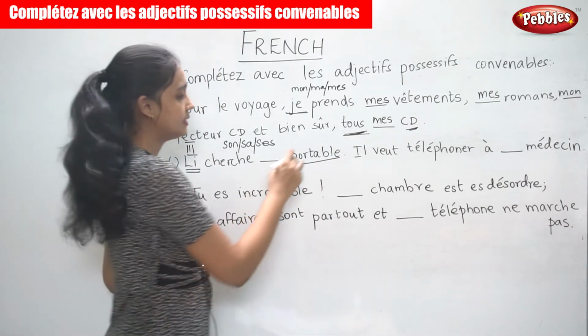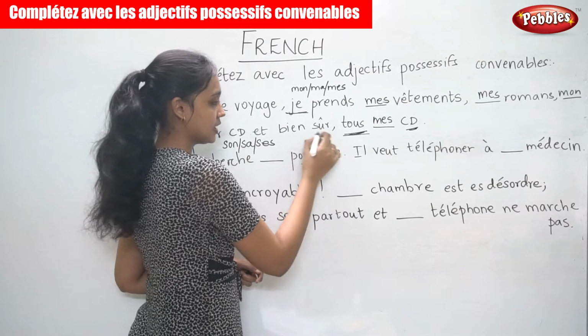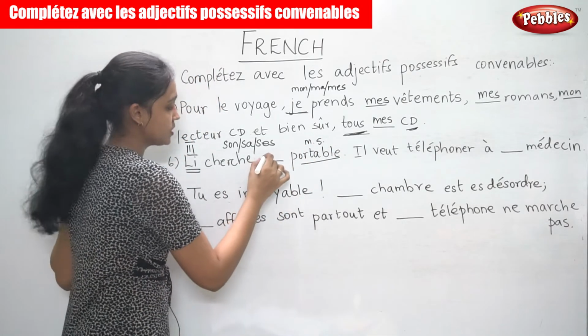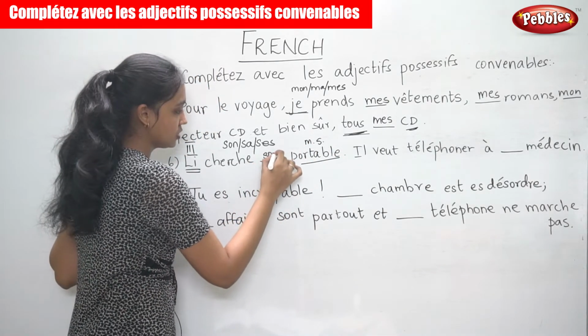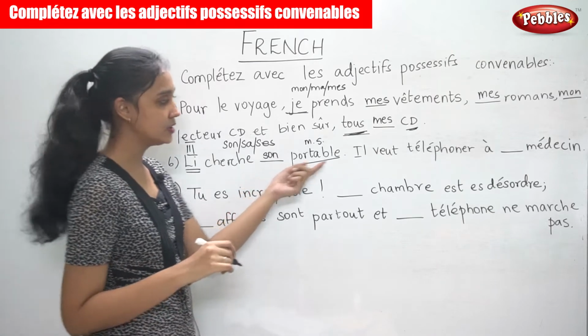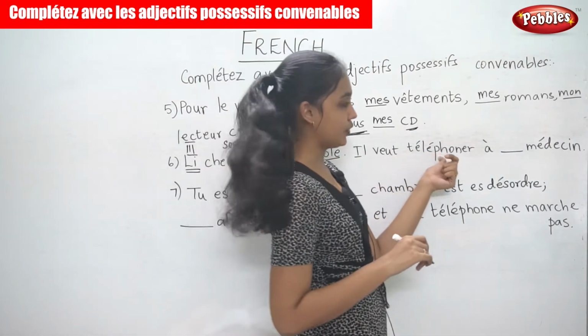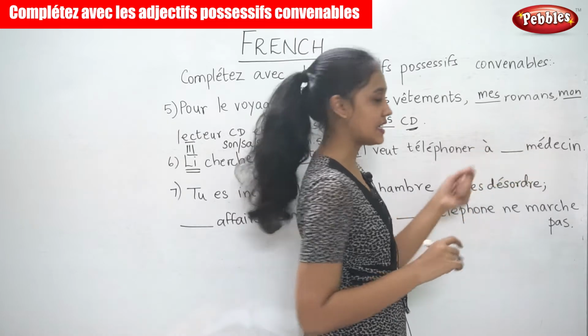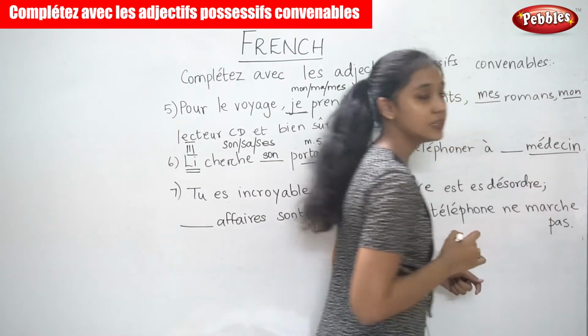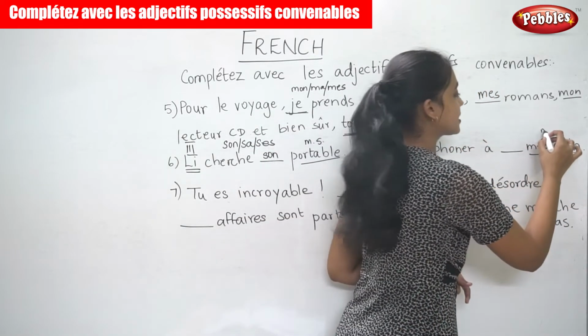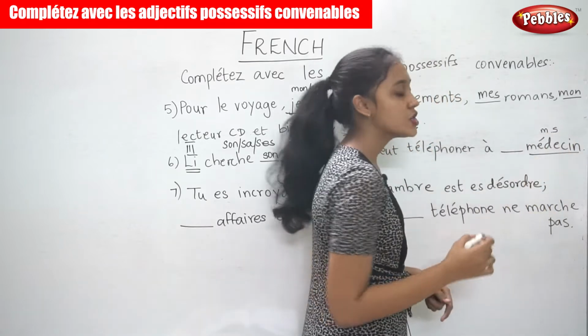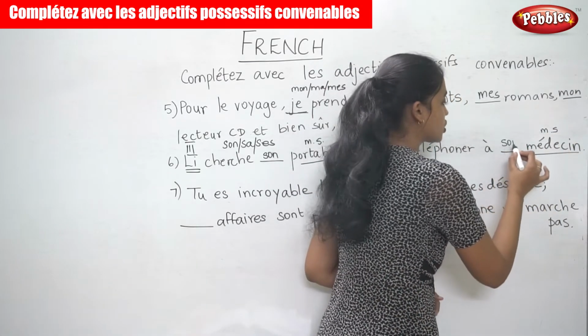It is in the masculine singular form. So we use son. Son portable. "Il veut téléphoner à ___ médecin." So the médecin, this is also in the masculine singular form. So again we use son.